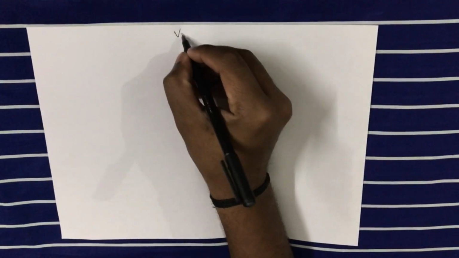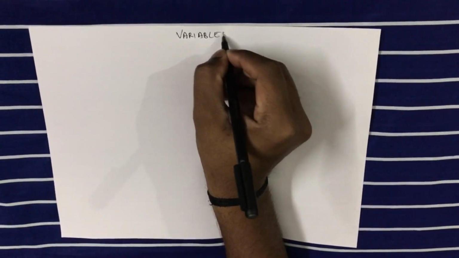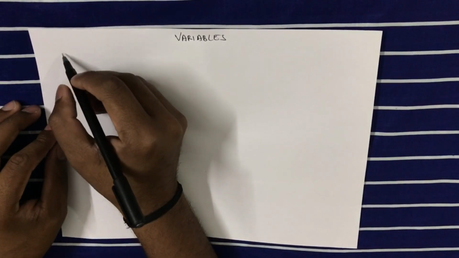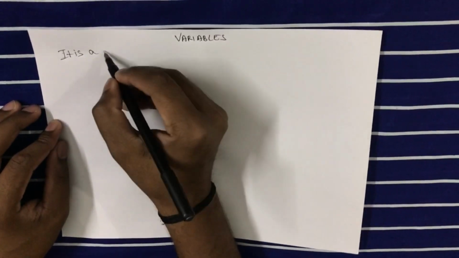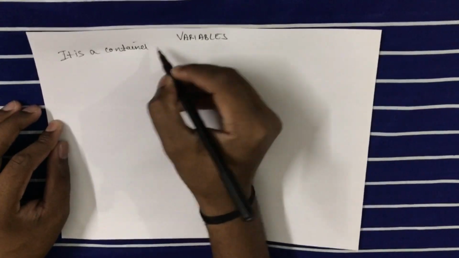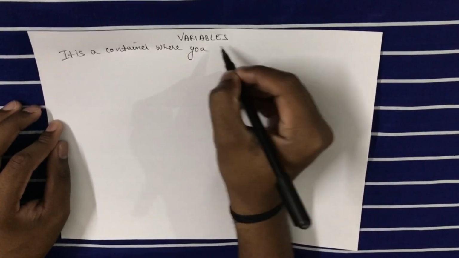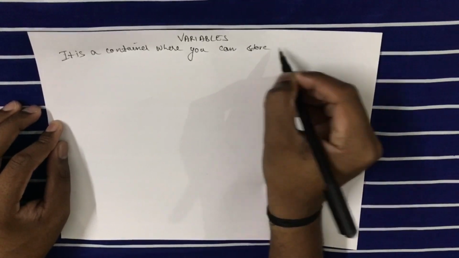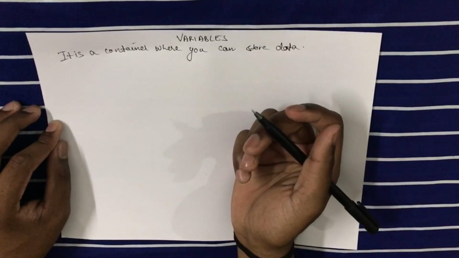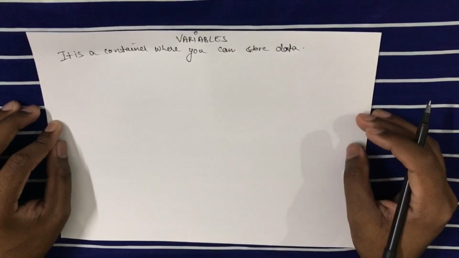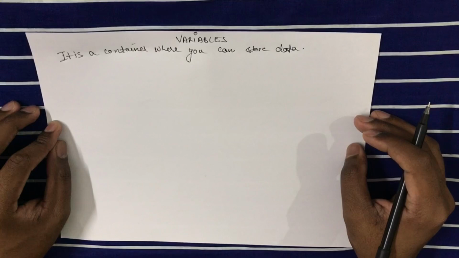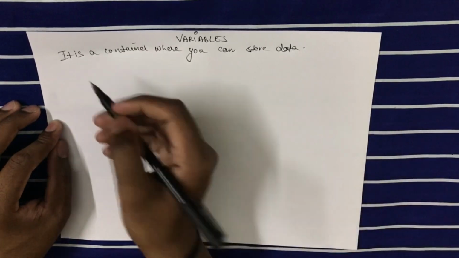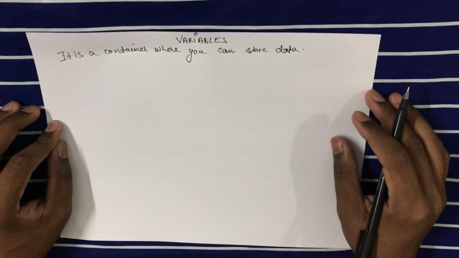In the previous video, we talked about Introduction to C Programming. And now, we are going to talk about variables. So, what are variables? Variables are, we can say, like a container where you can store data. You can also say it is a named memory location where you can store data, and whenever you want you can use that data. And if we need to change the data, we can also change the data.